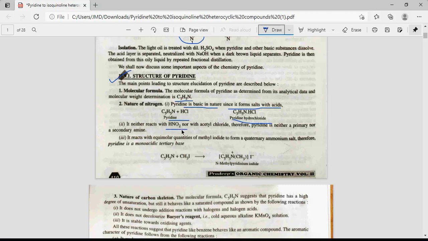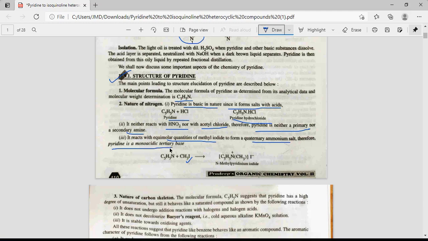It neither reacts with HNO2 nor with acetyl chloride. So therefore pyridine is neither a primary nor a secondary amine. It only reacts with acids to form salts. It does not react with nitrous acid and acetyl chloride, so it is not a primary or secondary amine. It reacts with equimolar quantities of methyl iodide to form a quaternary ammonium salt.